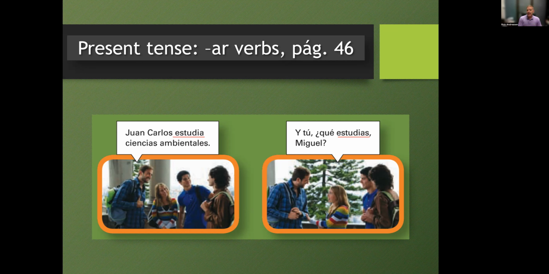Y tú, Miguel, y tú qué estudias, Miguel. So the tú form is indicating to us we're talking second person singular, right? We're talking to, in this case, she's talking to Miguel. So we take off the AR from estudiar, we get estudi, and then we add as because that's the ending that correlates with second person singular. So, y tú qué estudias, Miguel. And you, what do you study, Miguel?